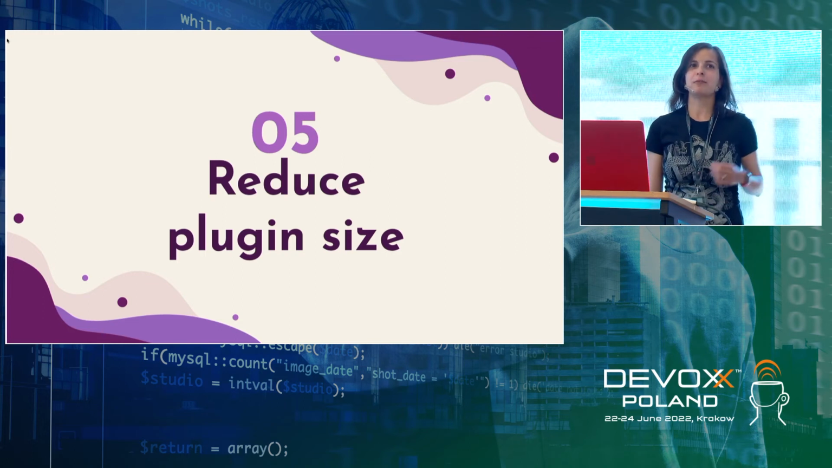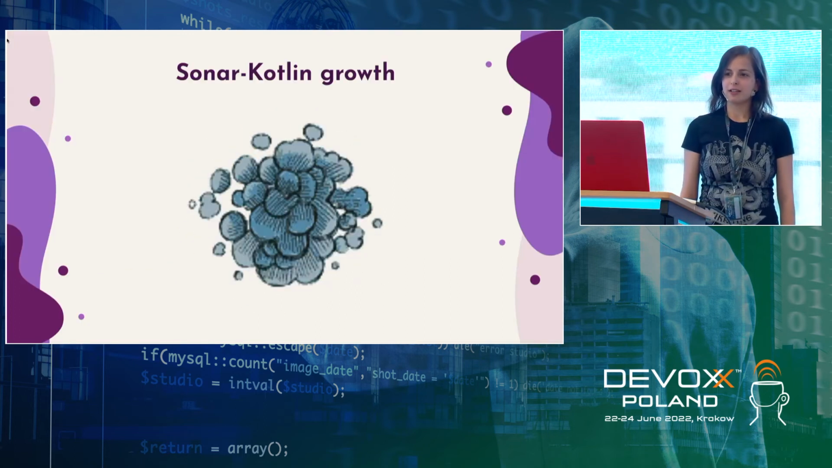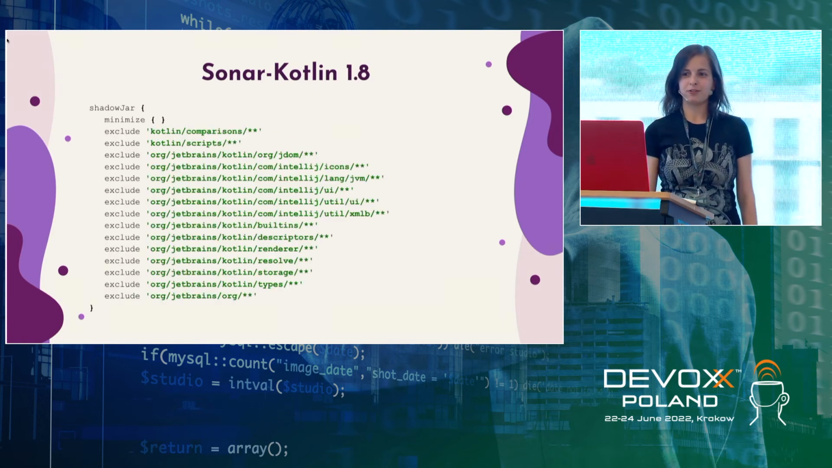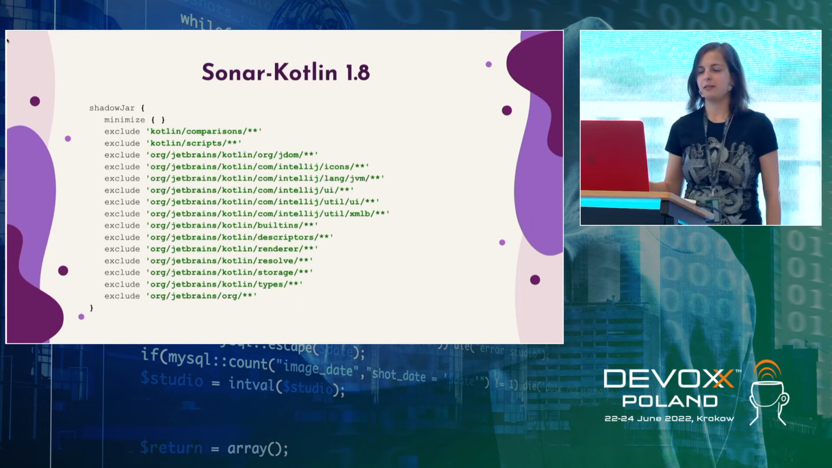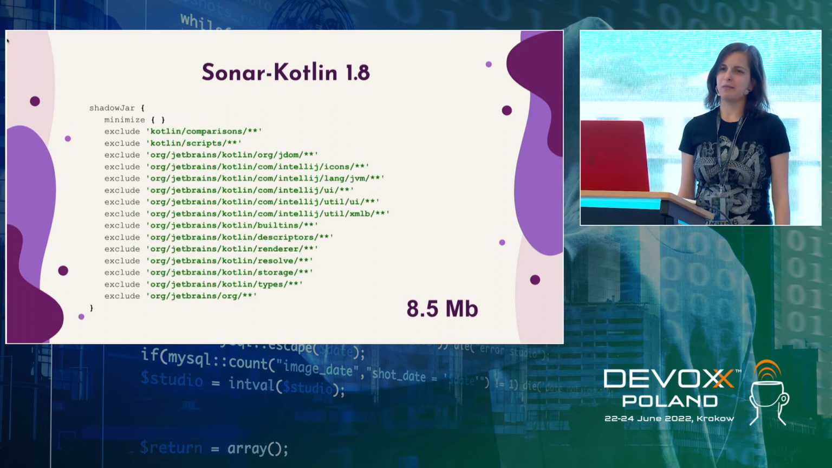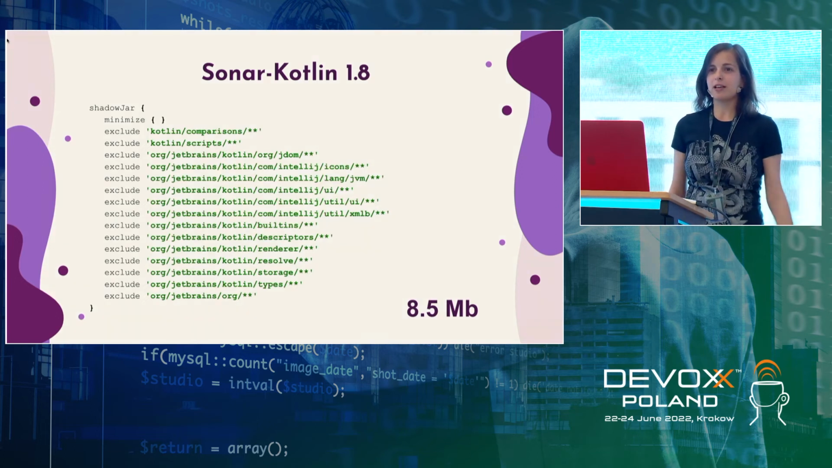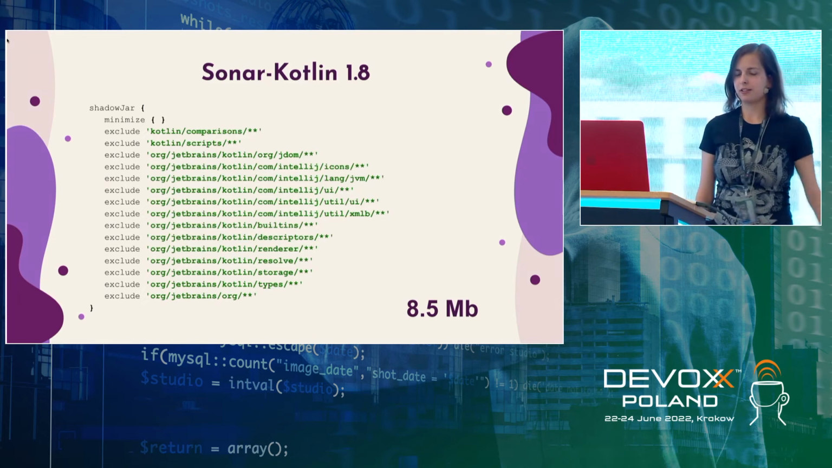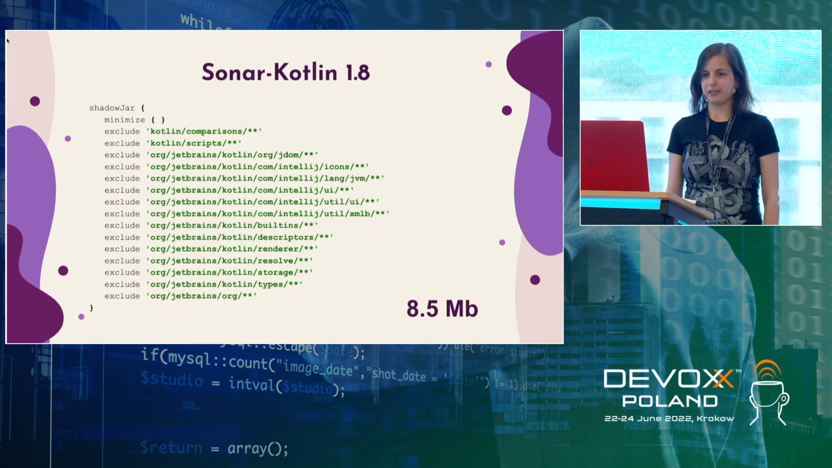We were almost about to release the version of SonarKotlin, but we found out that when we were working on SonarKotlin, it eventually grew drastically. For example, in SonarKotlin 1.8, we packaged using shadow jar, we used minimize, and we excluded some directories, and it cost us 8.5 megabytes, the plugin weight. It was more or less okay for SonarQube, SonarCloud, and for SonarLint. So, okay, it was normal weight.